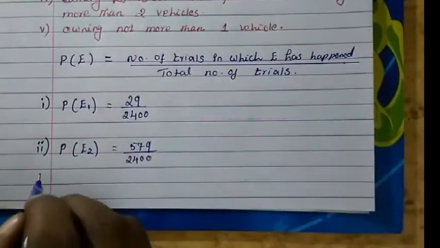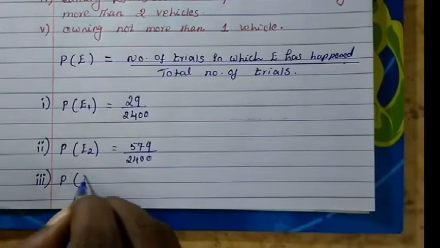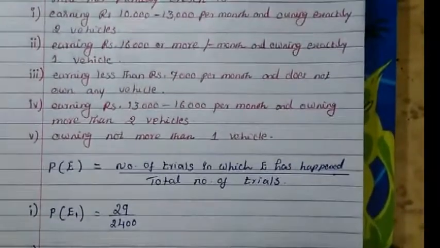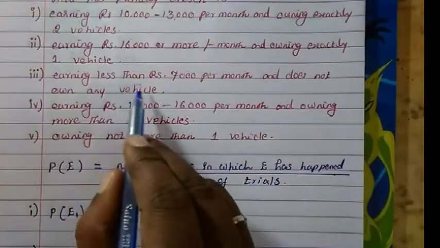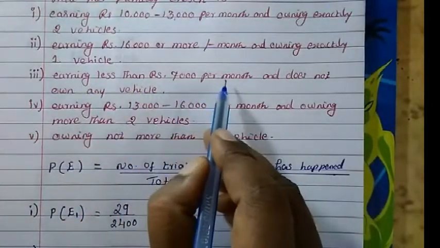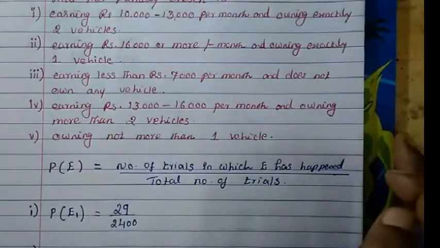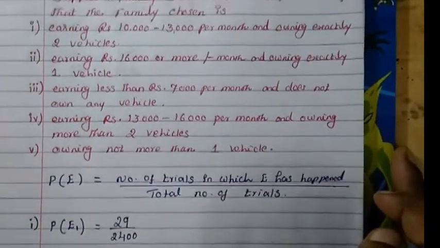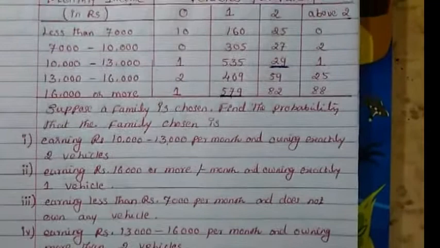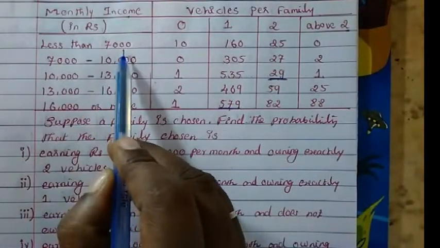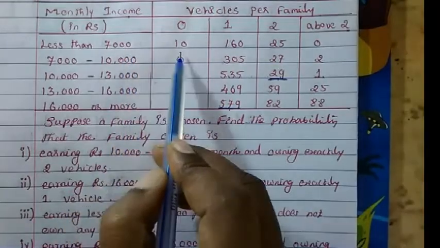Now let's take event 3. Event 3 is earning less than rupees 7,000 per month and not owning any vehicle. So less than 7,000 per month and no vehicle.